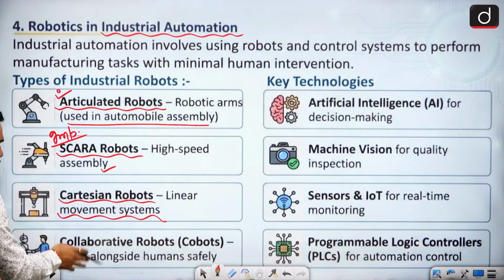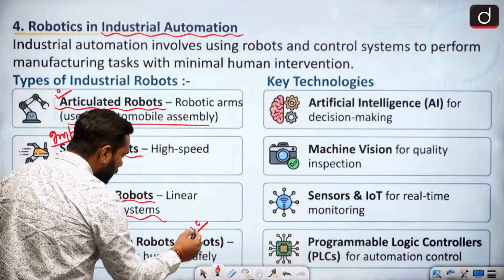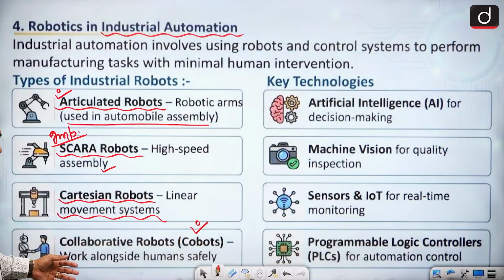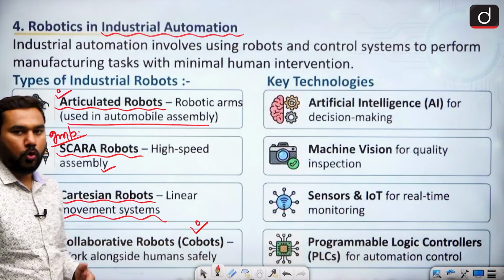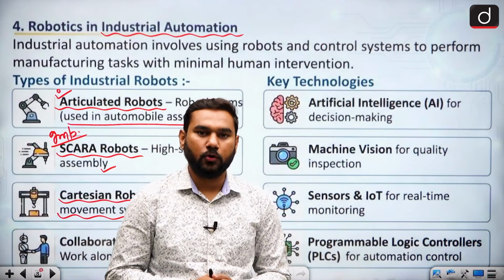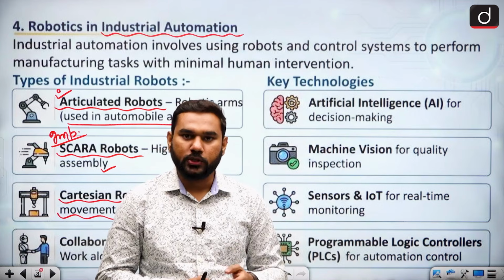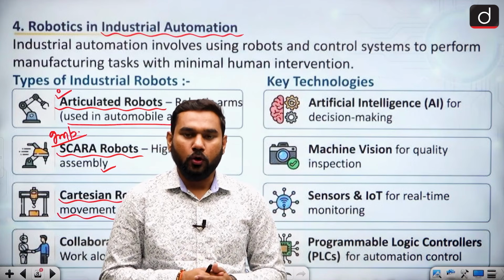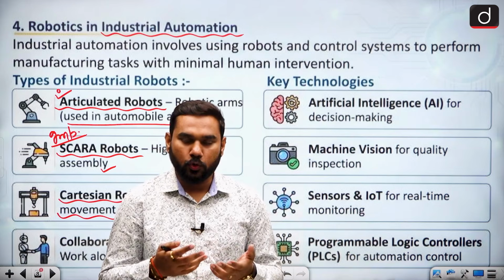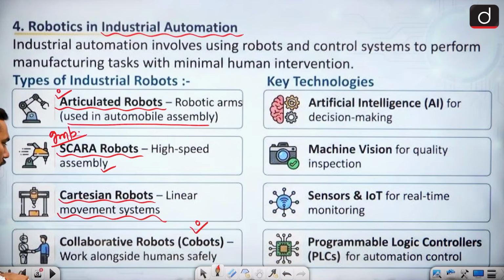And the last one is the collaborative robot, like cobots. This word is very famous right now. These kinds of robots have the ability to talk with humans, not directly talk, but we can say some informative conversation can happen. Like in a bank, there is a robot which can provide you account details, or maybe give you some answers about your queries and questions. So this kind of robot can be developed. We call it cobots. They work alongside humans safely.